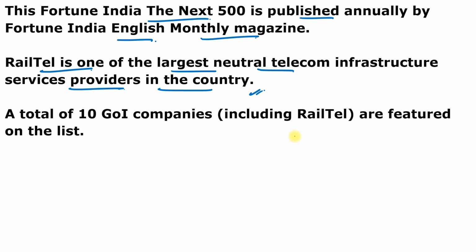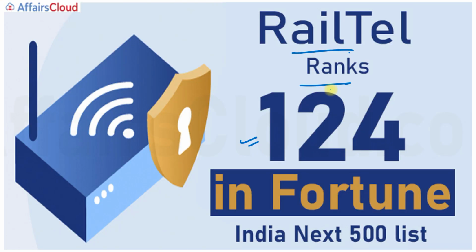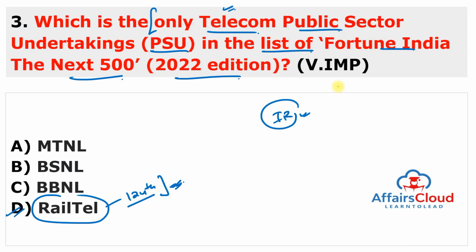RailTel has made improvement and jumped 67 positions up compared to its 2021 ranking, which was 197, in recognition of its improved and consistent performance. So the total improvement is 67, because in 2021 this company was ranked 197, but now RailTel is ranked 124th. A total of 10 Government of India companies including RailTel were featured on the list. You don't have to remember all the companies. And remember, the Fortune India the Next 500 ranking is the only comprehensive ranking of its kind in India for mid-sized companies, first launched in the year 2015.